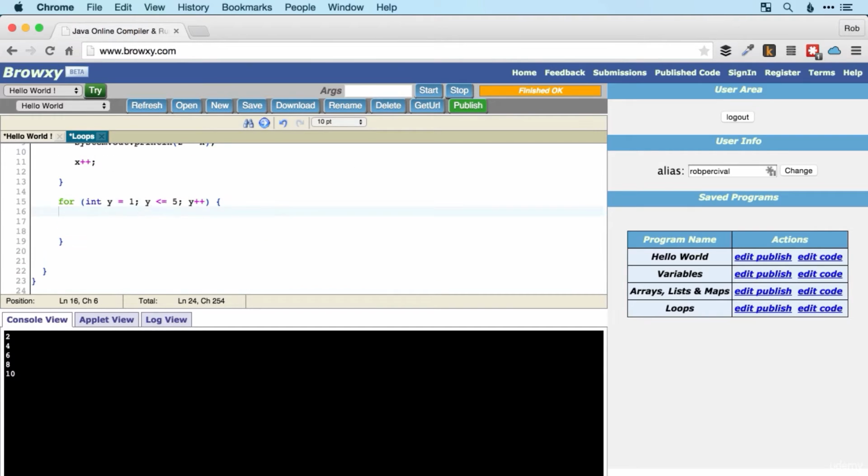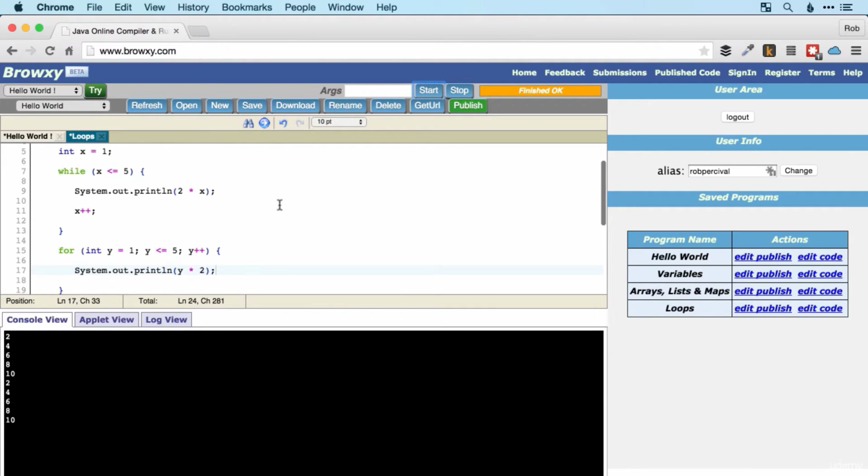Then we have our curly brackets. And same as before, we're going to have system out print line y times 2. There we go. And if we just run that, we'll see that it displays 2, 4, 6, 8, 10 and 2, 4, 6, 8, 10 again.